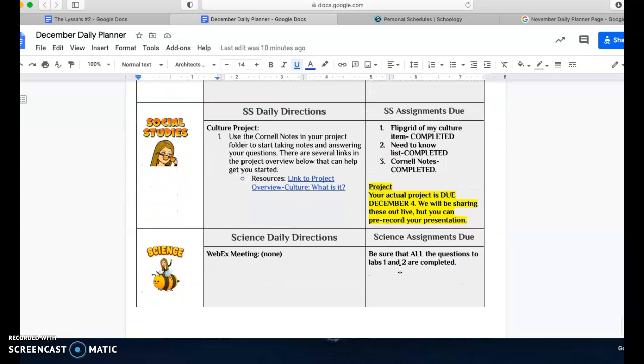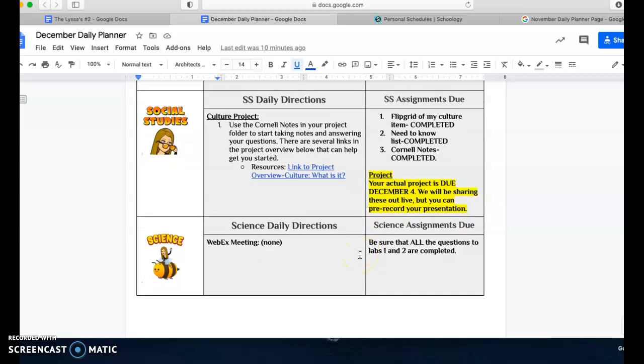And in social studies, we went over our social studies project expectations yesterday again in a meeting, so make sure that you know that your project is due this Friday. Again, if you are having reservations about sharing online in the WebEx meeting, make sure that you have your project pre-recorded so that you're ready to present on WebEx on Friday.